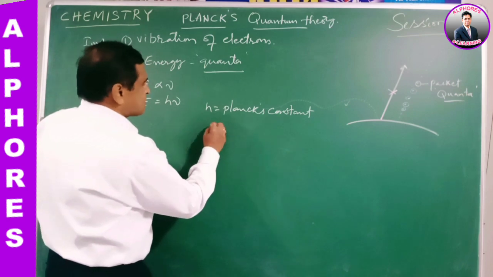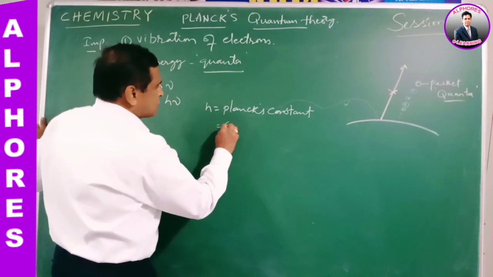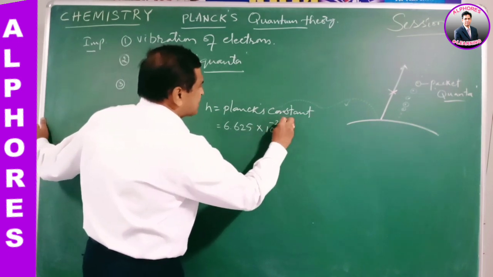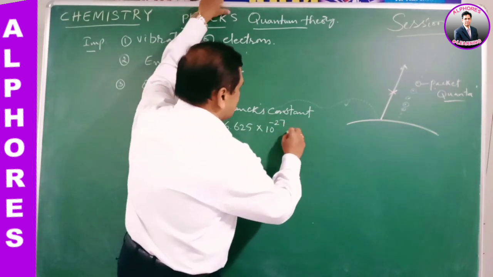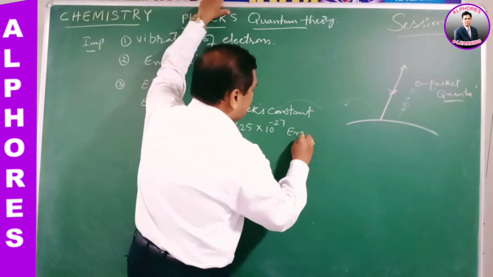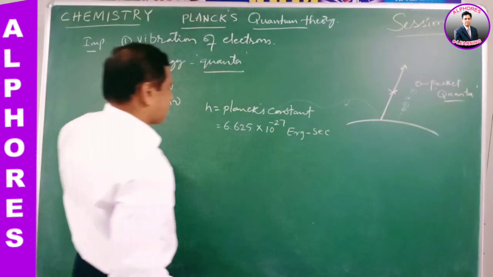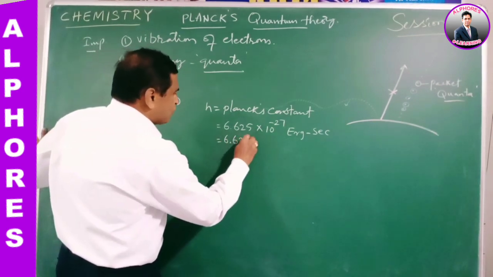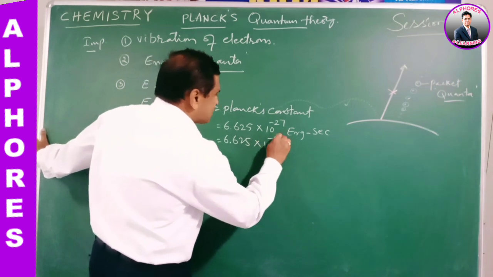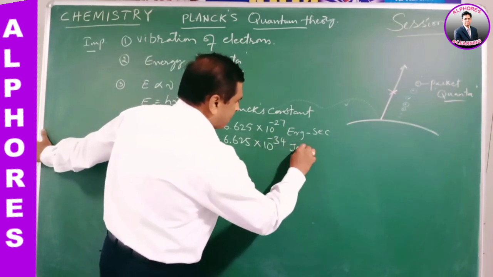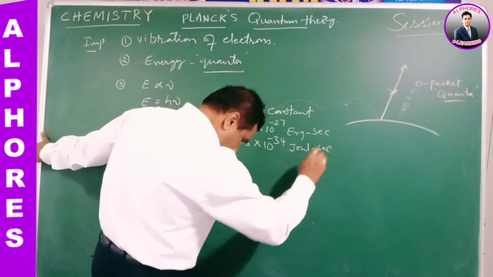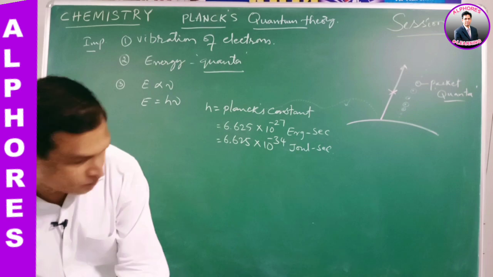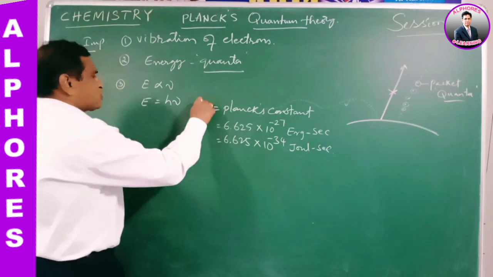Its value is 6.625 into 10 to the power minus 27 erg second, or it is equal to 6.625 into 10 to the power minus 34 joule second. That is Planck's constant value.